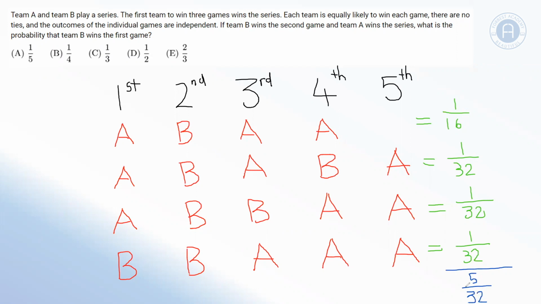So that is the total probability that Team A has won the series, given that Team B has won the second game. Now, the probability of Team B winning the first game as well is 1/32. So if we wanted the probability of that, given that we know Team A has won the series and Team B has won the second game, the probability of that will be 1/32 out of 5/32, which simplifies down to 1 out of 5. So our answer to this question is A.